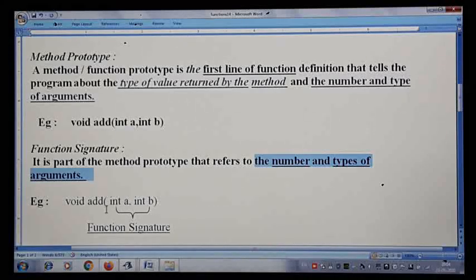So this particular part, how many numbers here? Two. There are two arguments here and the type of the arguments is integer. So this particular part, what we call a parameter or arguments, is nothing but the function signature. If you do not know these terms, you are simply writing. So each and every part you are going to learn in this particular chapter. When you write a program, you are supposed to use those terms as they are.